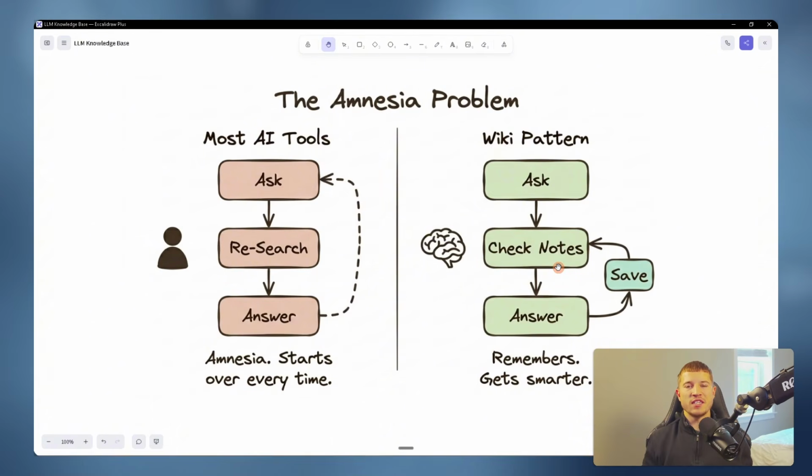Karpathy said it best himself. Humans abandon wikis because the maintenance burden grows faster than the value. LLMs don't get bored. The AI handles the tedious part. All you need to do is curate the sources and ask really good questions.